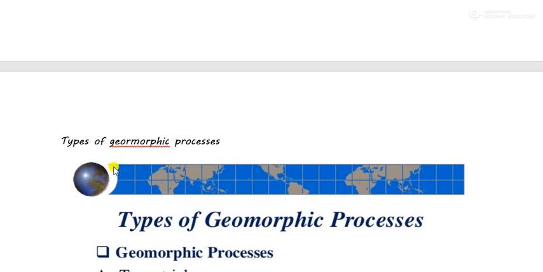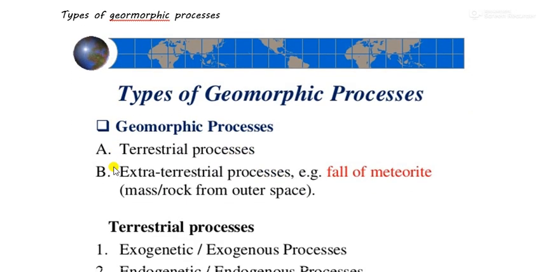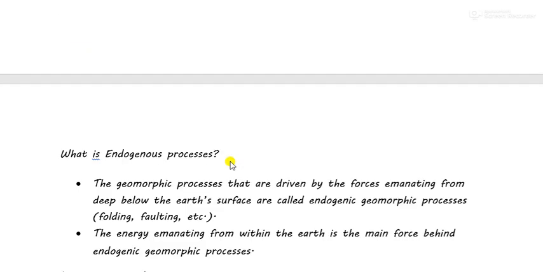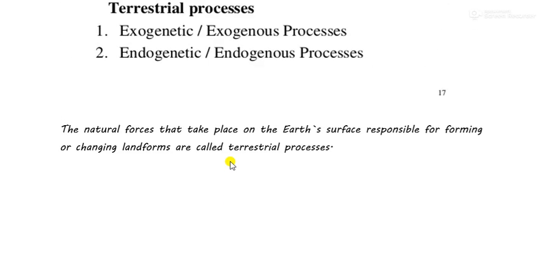Now, let's come to the processes of geomorphology. What are the processes? First of all, there are two processes, that is terrestrial and extraterrestrial processes. So this part is not in your syllabus. So we'll study only terrestrial processes. Now what are terrestrial processes? The natural forces that take place on the earth's surface and which are responsible for forming or changing landforms are called terrestrial processes.